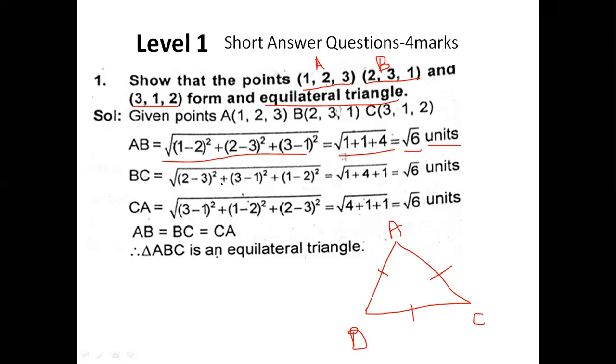Next, we have to find BC. What is the formula? Root of x2 minus x1 whole square plus y2 minus y1 whole square plus z2 minus z1 whole square. So that is root of 1 plus 4 plus 1, so that is also root 6 units. So AB is root 6 units, BC is also root 6 units.